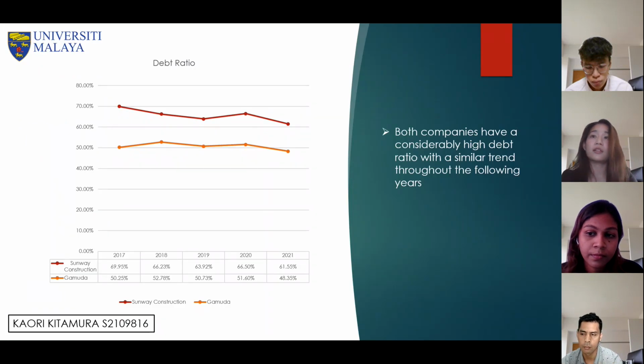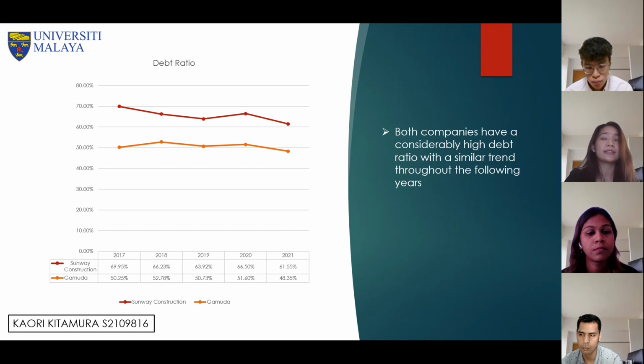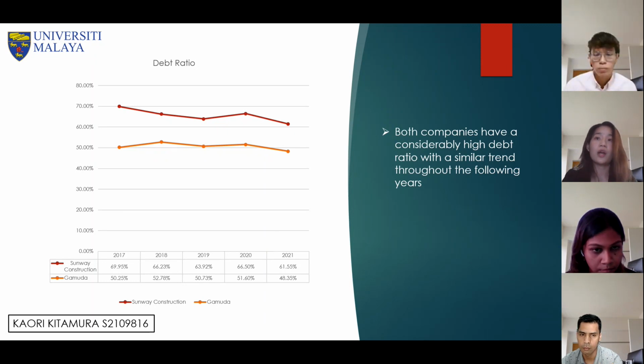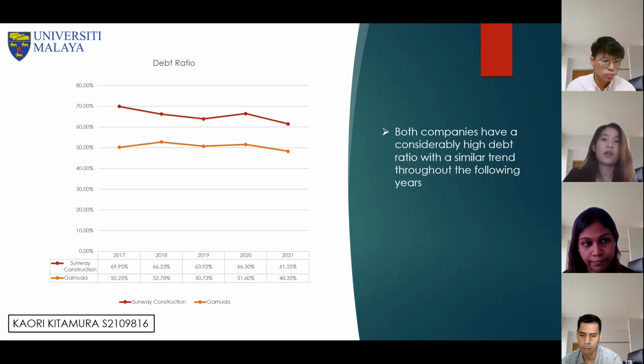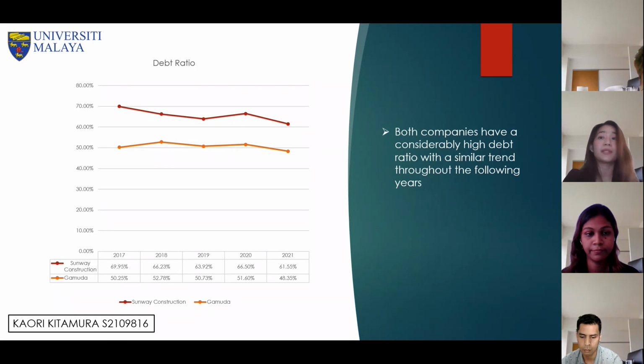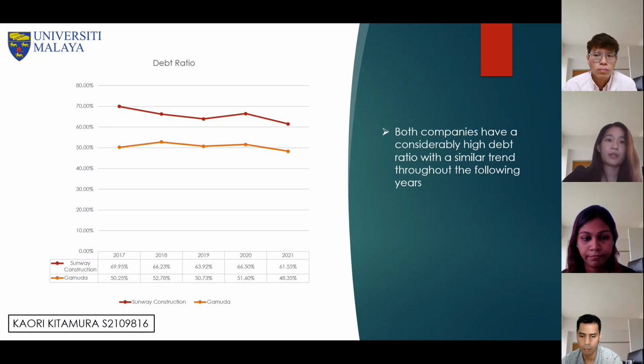So here's the percentage of both companies' debt ratio from 2017 to 2021, which is reported to be considerably high, especially for Sunway Construction, with more than 60% throughout the following years. From here we can know that both companies' debt ratios are more than 30%, which indicates quite risky and may lead to discouraging investment.